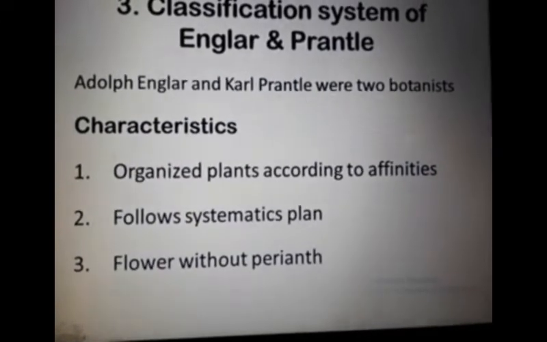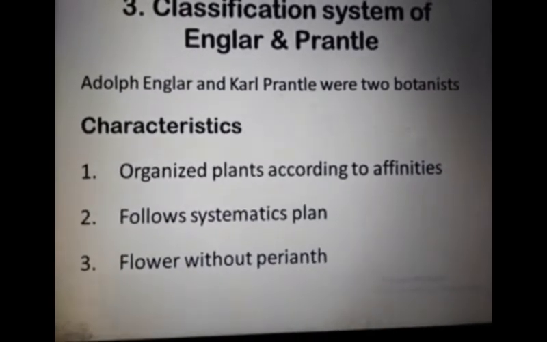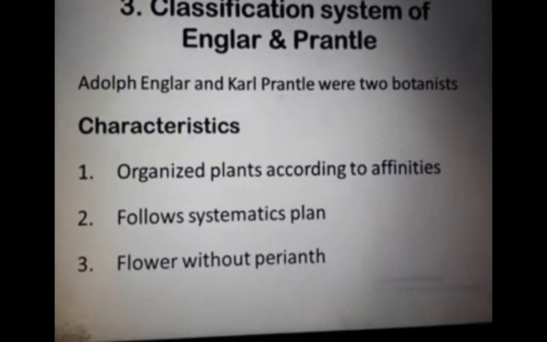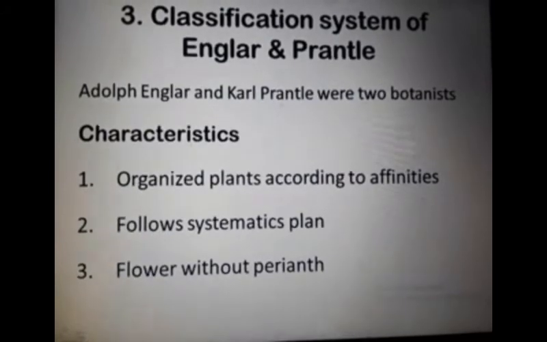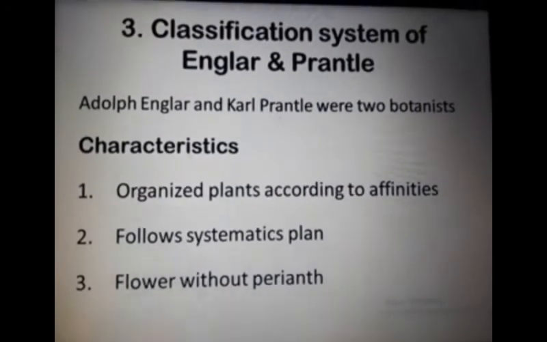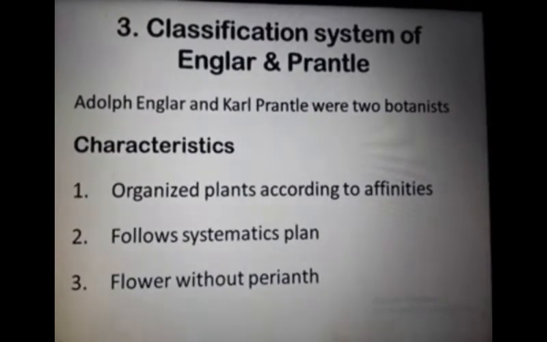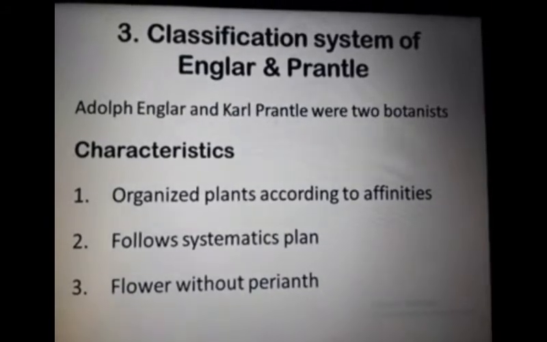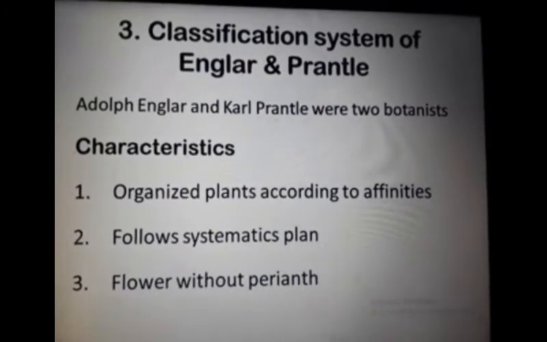They published their classification system, following the classification system of Eichler, and their system replaced the classification system of Bentham and Hooker. The system organized plants according to their affinities and their phylogenetic relationships as well.